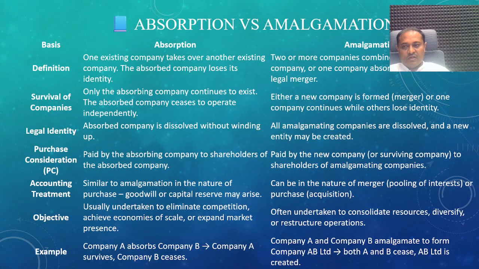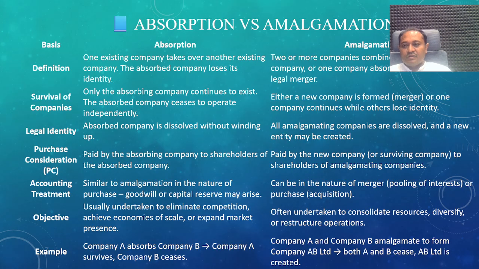Absorption versus amalgamation. There are some basis of distinction and differences between absorption and amalgamation. In the form of definition, in absorption, one existing company takes over another existing company, and the absorbed company, that is B Limited, loses its identity. In amalgamation, two or more companies come together and form a new business, a new company. Both the companies are absorbed and both will be liquidated.